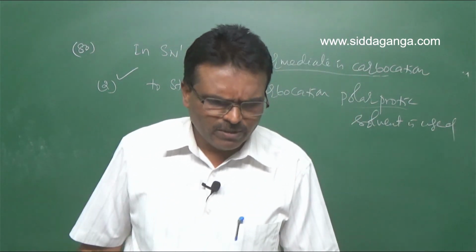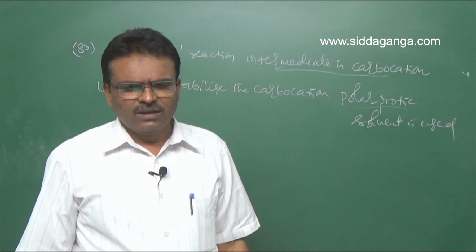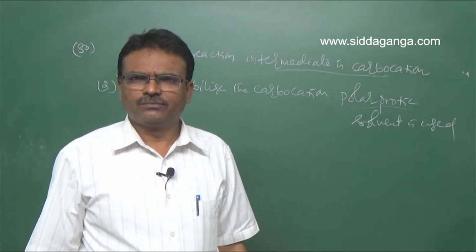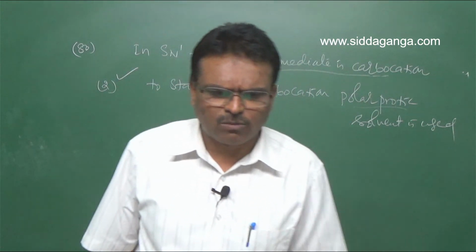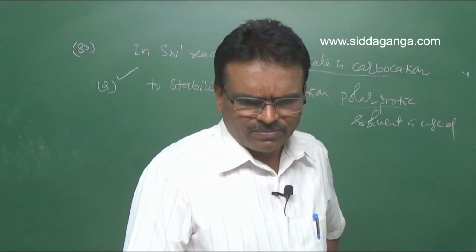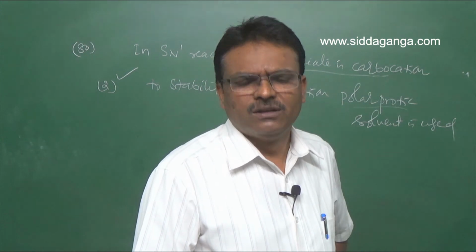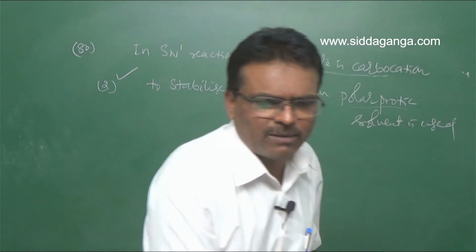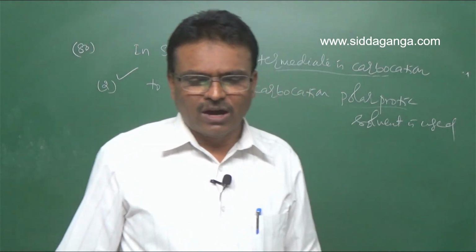For SN1 mechanism, which of the following is correct? Inversion 100%. Formation of carbocation, that is also possible. Non-polar solvent, elimination reaction. So 100% inversion is not observed in case of SN1 reaction.